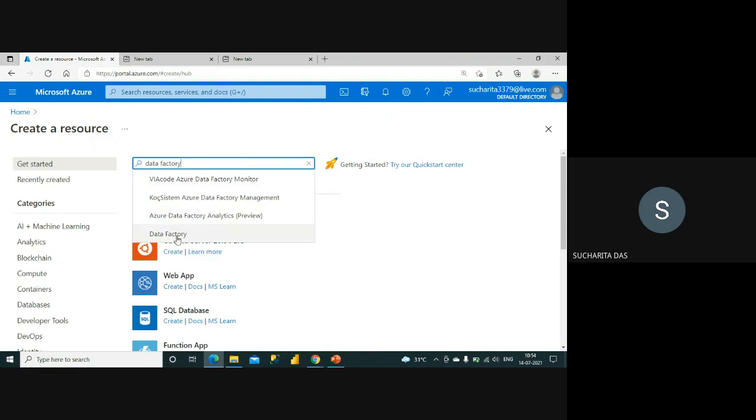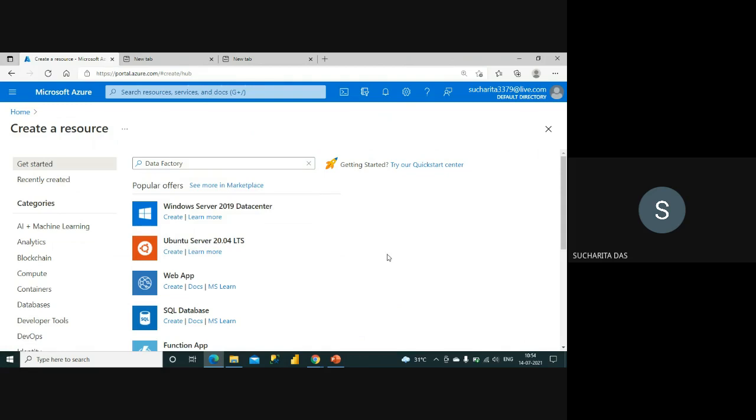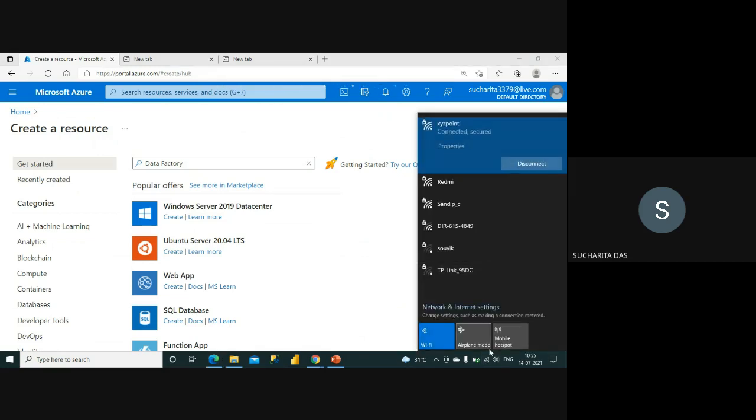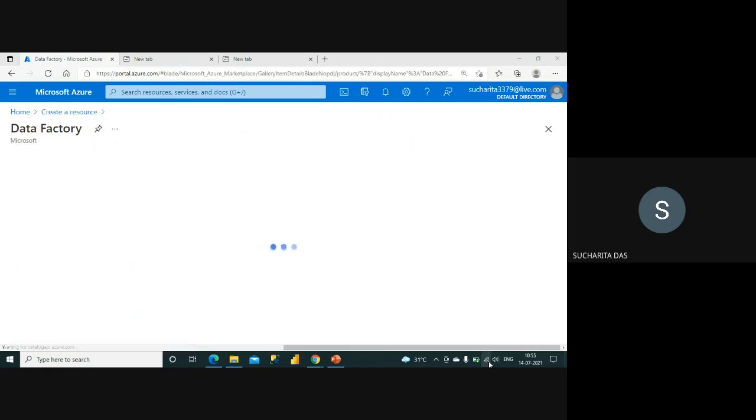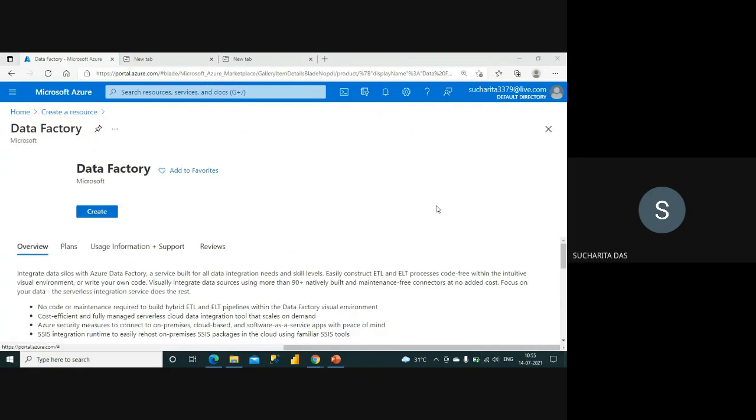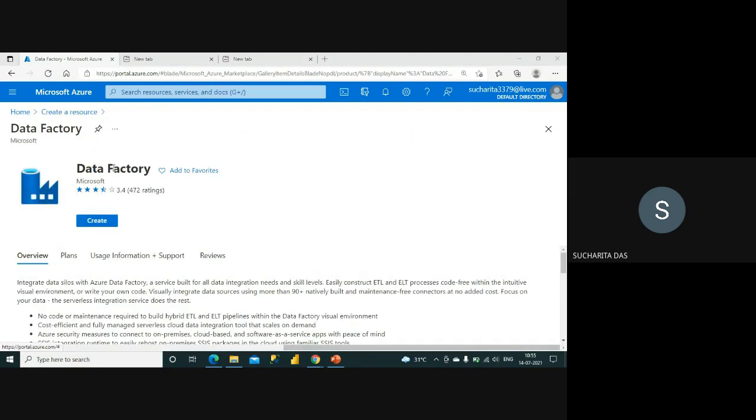So you can see here data factory is coming. I'm selecting data factory. Okay, so it is coming, data factory.